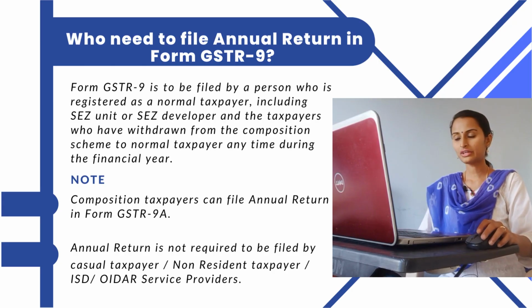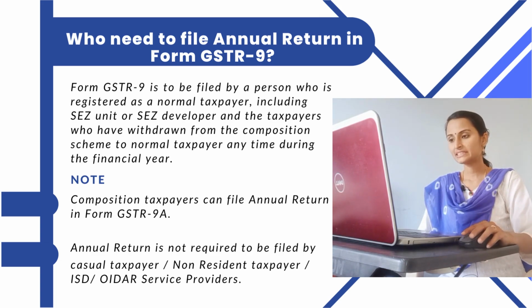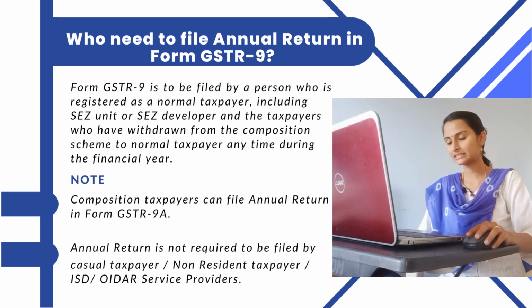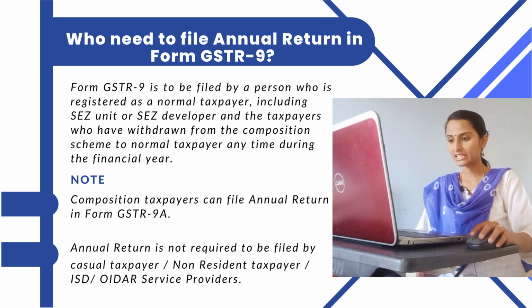Next, let's see who needs to file annual returns in Form GSTR 9. Form GSTR 9 is to be filed by a person who is registered as a normal taxpayer, including SEZ units or SEZ developers, and the taxpayer who has withdrawn from the composition scheme to normal taxpayer any time during the financial year. Composition taxpayer can file annual return in Form GSTR 9A. Annual return is not required to be filed by casual taxpayers, non-resident taxpayers, ISD, OIDAR service providers.